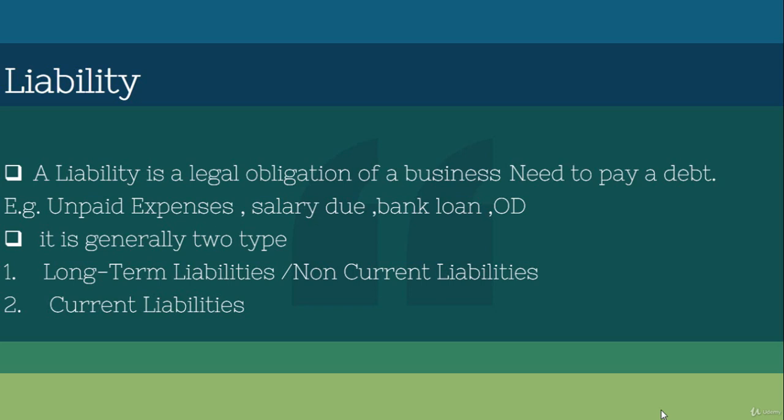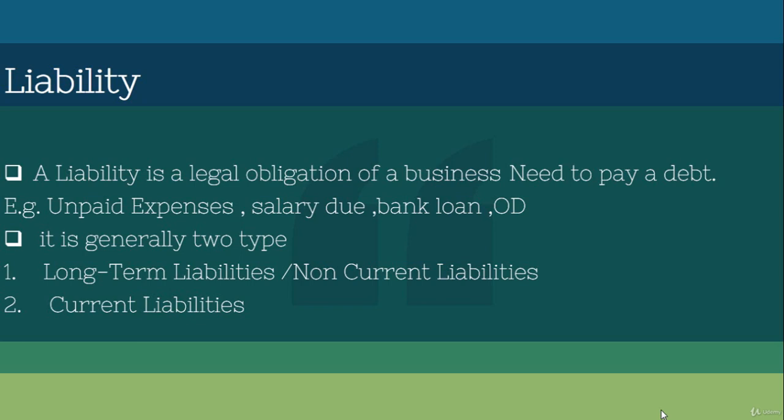For an example, the organization gets money from a bank loan, so we have to settle it, and then sometimes we get an overdraft from the bank, we have to settle, and sometimes we didn't pay the employee salary, so we have to pay. So those are the things called liabilities.